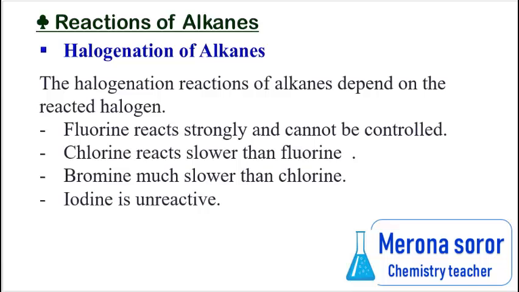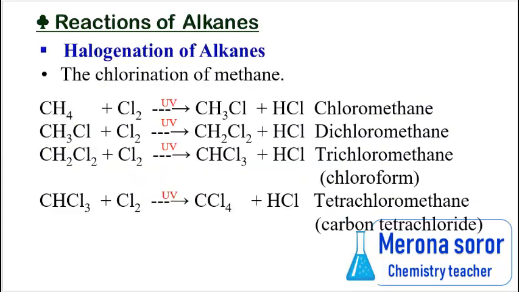Fluorine reacts strongly and can't be controlled. Chlorine reacts slower than fluorine. Bromine is much slower than chlorine. Iodine is unreactive. The chlorination of methane takes place in 4 steps.